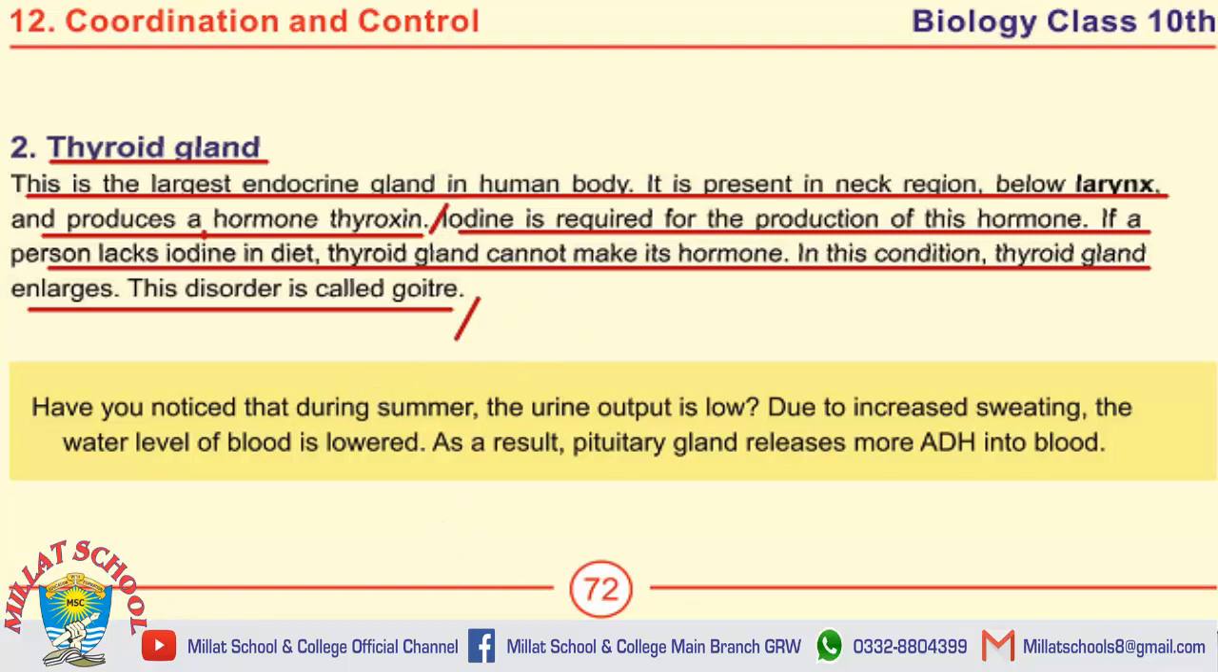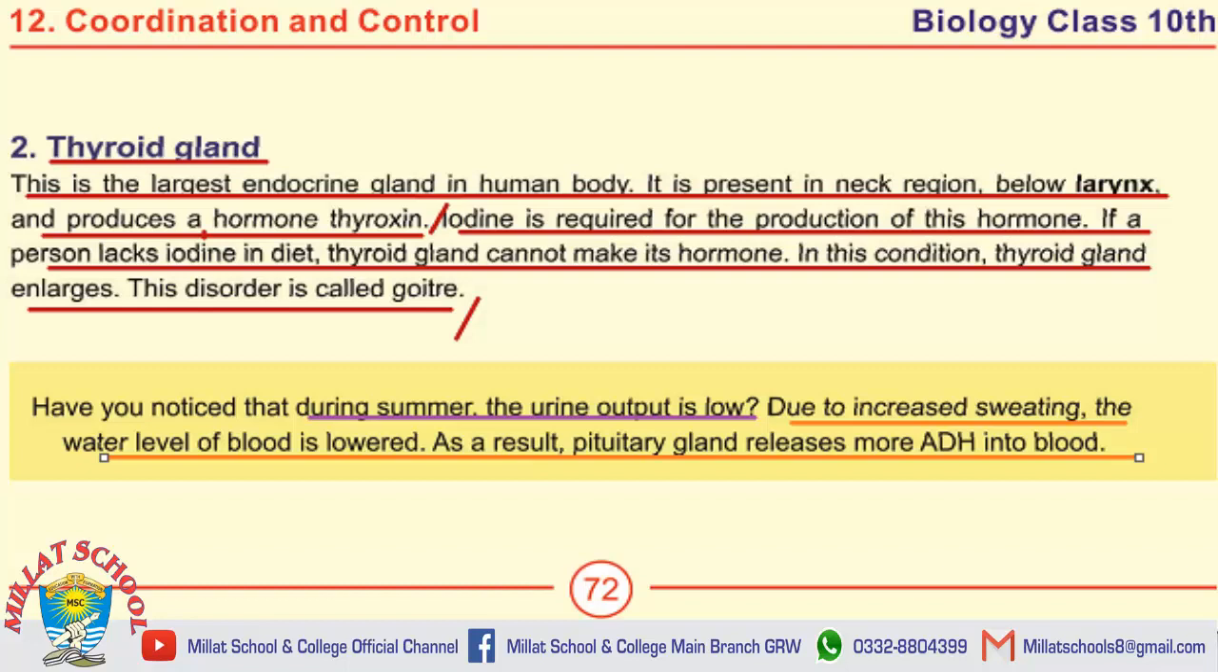The last question on this page is present in this yellow block. Why during summer is the urine output low? The answer to this question is: due to increased sweating, the water level of the blood is lowered. As a result, the pituitary gland releases more ADH into the blood.